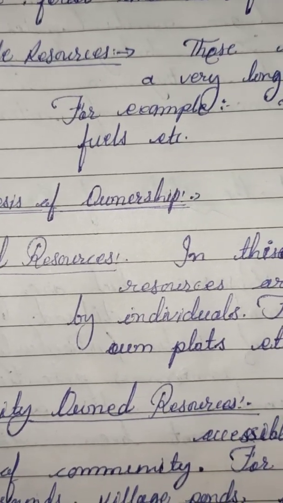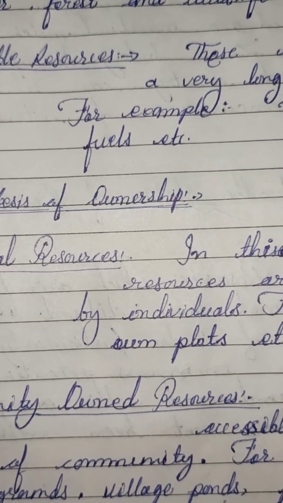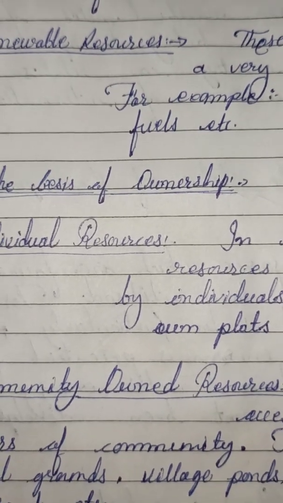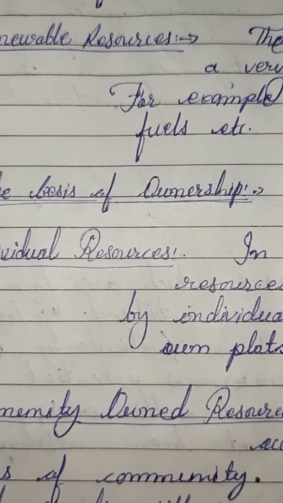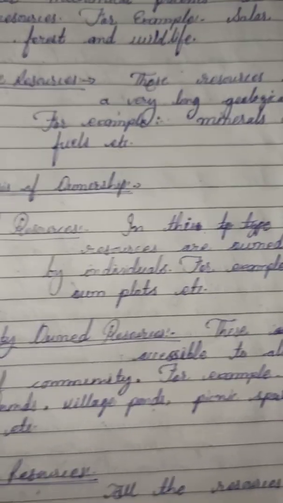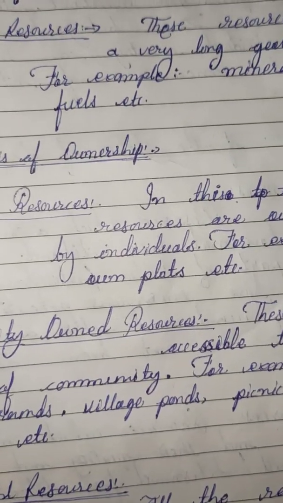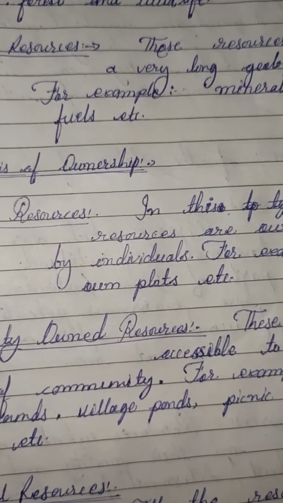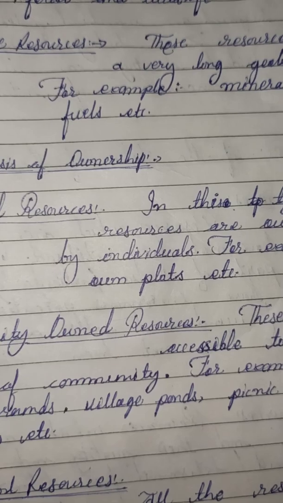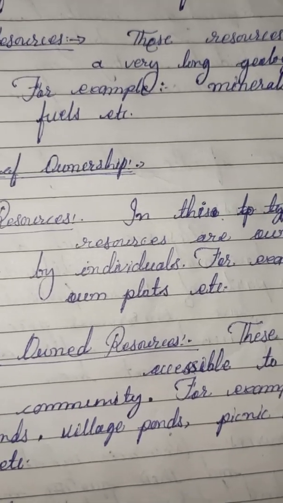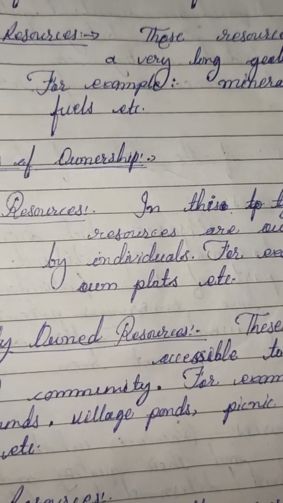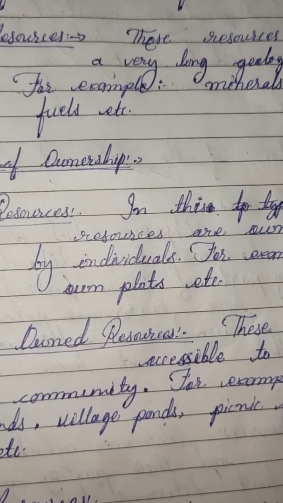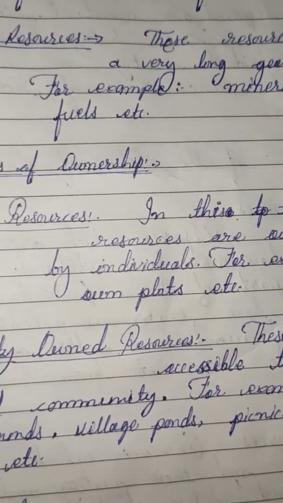In definition, I told you that all the things that can be used by human beings can be called resources. Everything available in our environment which can be used to satisfy our needs, is technically accessible, economically feasible, and culturally acceptable, can be termed as a resource.